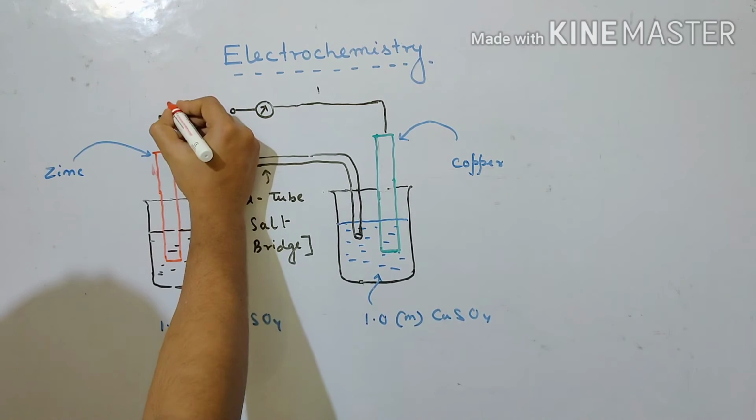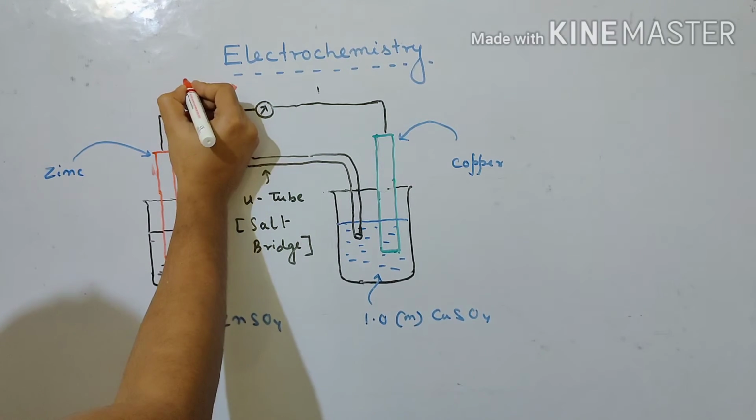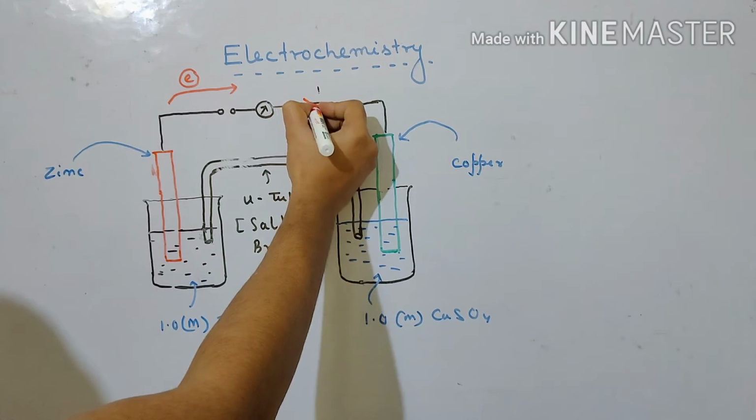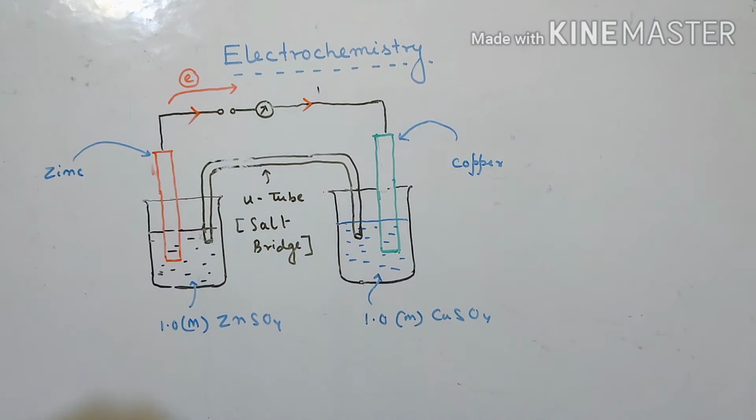There is a flow of electron from this side to that side. Question is why? Why will the electron flow? To understand that, first let us see the observations. I'm writing out the observations one by one. You also write it down.